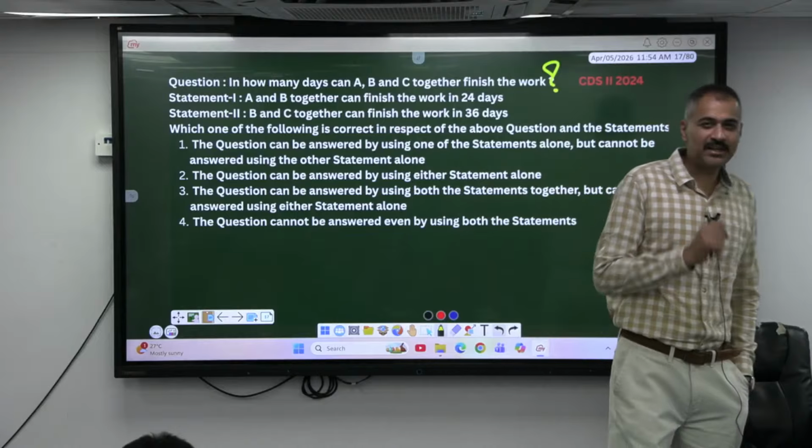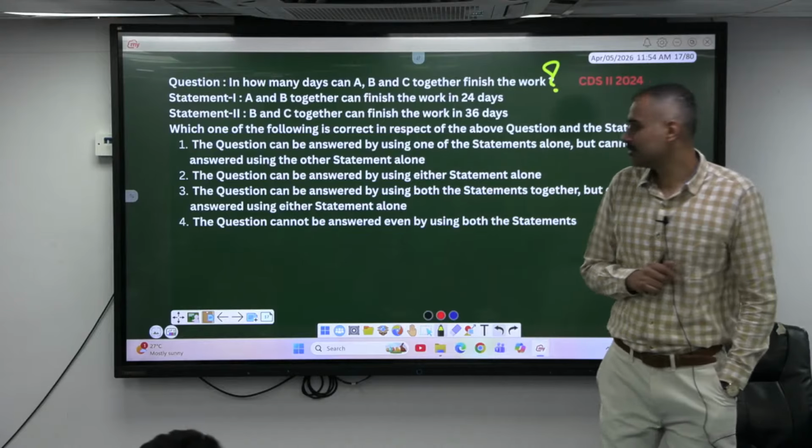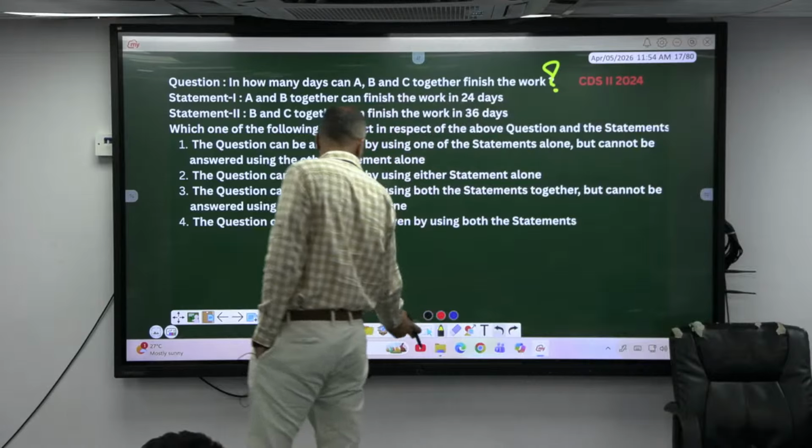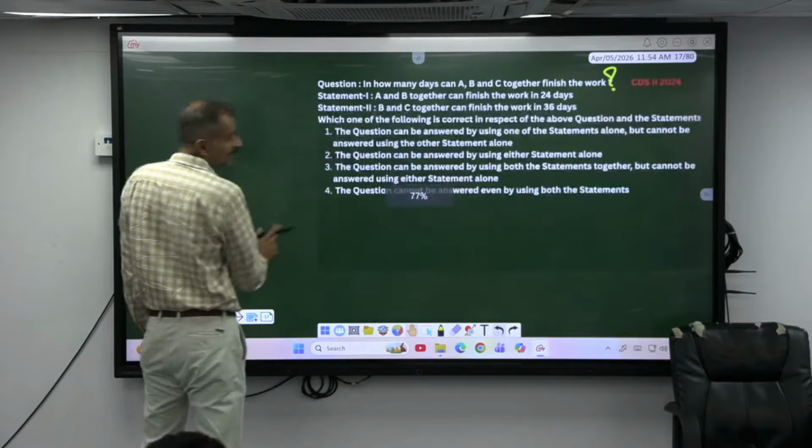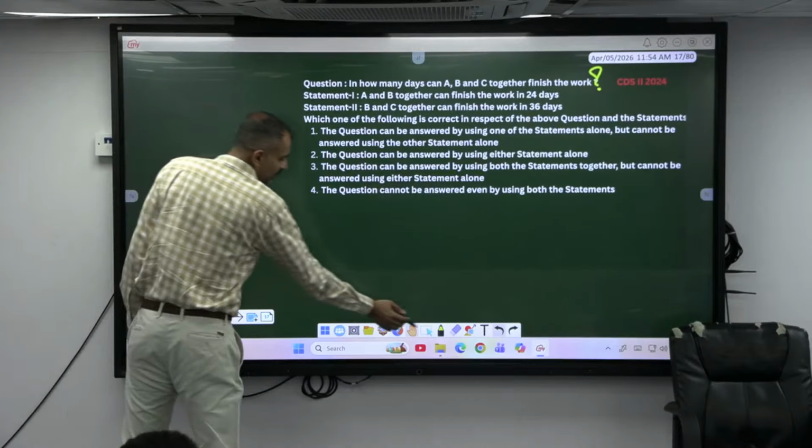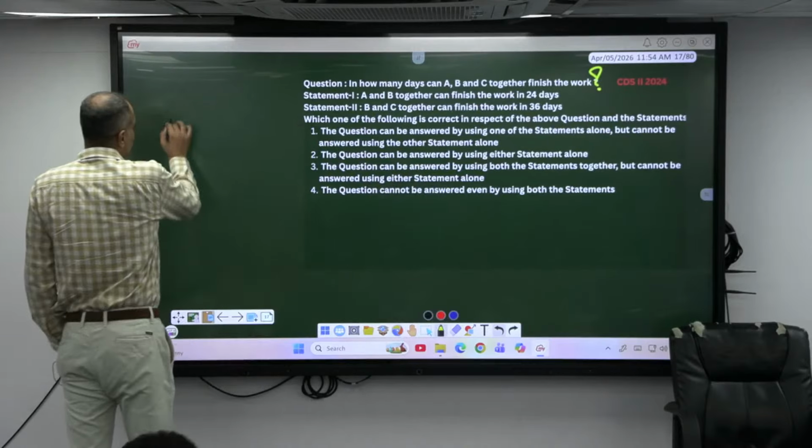Okay, using only statement 1, can you find out the answer? Visible, right? First statement says A plus B can complete the work in how many days? 24 days. Using this, can I find the efficiency of A? If A plus B complete in 24 days, can I find out A alone? No, not from this data. Can I find out B alone? Not from this data. Okay, similarly, if I take statement 2, B and C together can complete the work in how many days? 36 days.